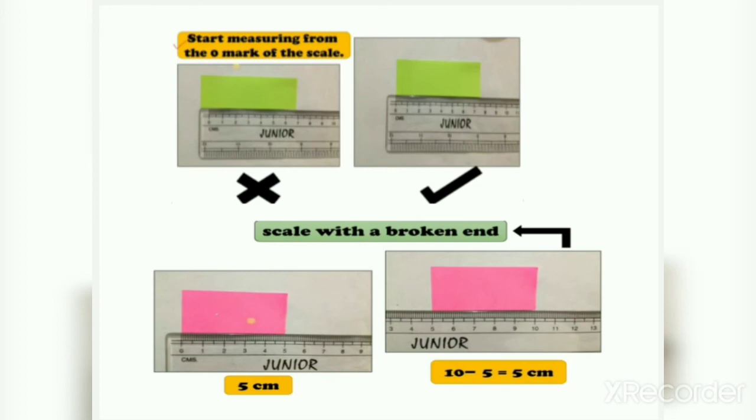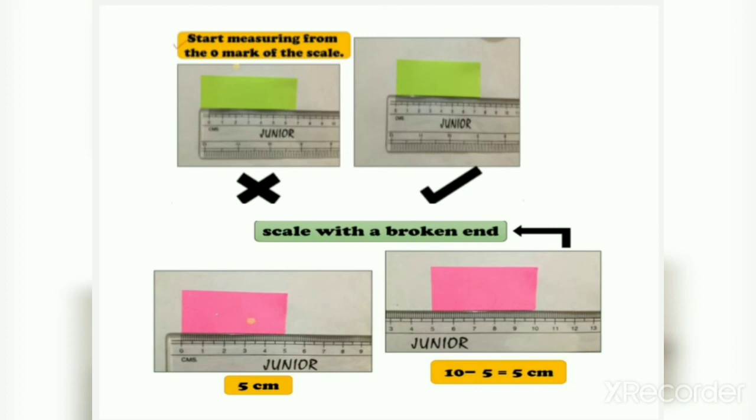See in the first picture how one wants to measure. That is the wrong one. The right one is the right one. In the right side you can see how we measure the paper. So if you want the accurate measurement, you have to start measuring from the 0 mark of the scale. Okay.